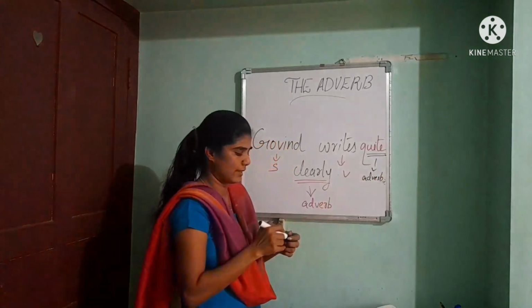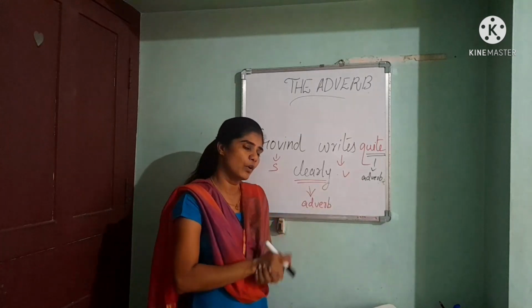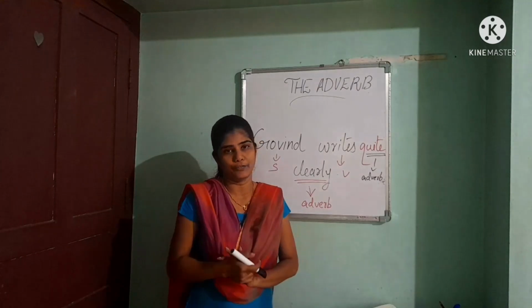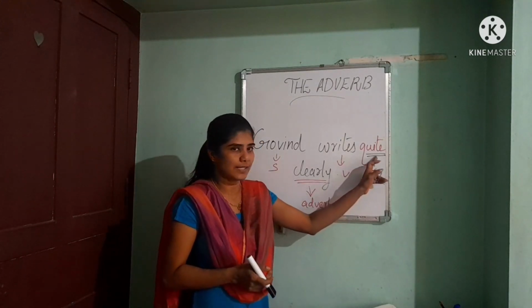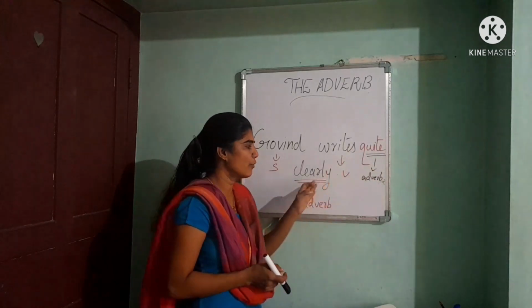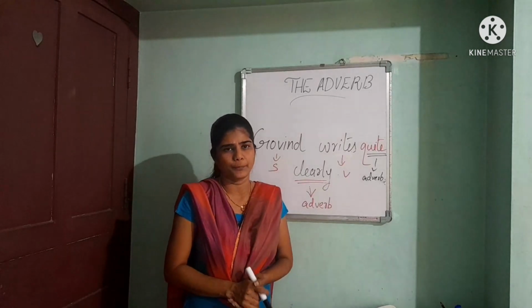So we can say that this quite is now an adverb. An adverb is a word which modifies another adverb. Here clearly is an adverb, and this quite modifies another adverb.